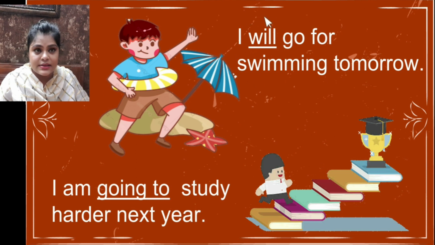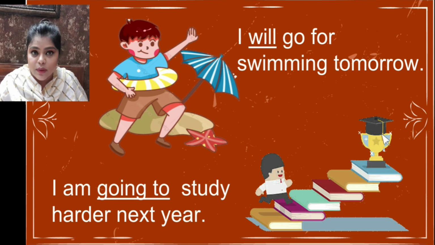Now I want you to understand the words will and going to. Okay, for future tense, you need to understand will and going to, how we're going to use will and going to. Okay, to form a sentence for the future tense, we add will and going to in the base verb.